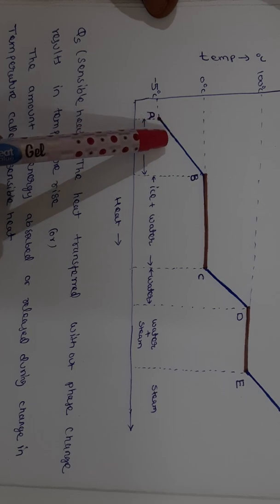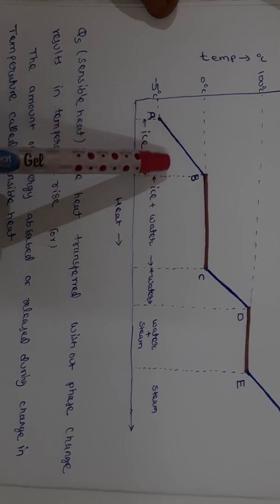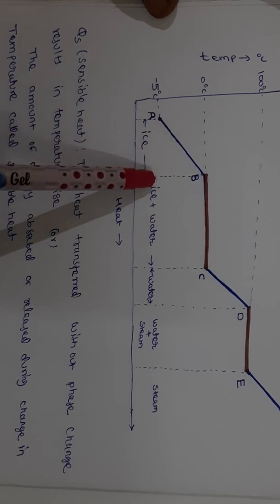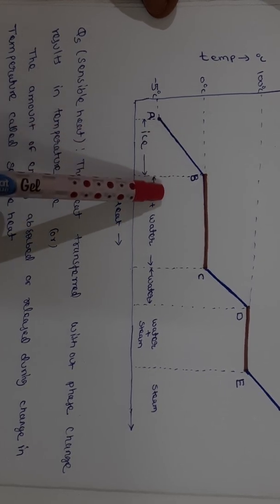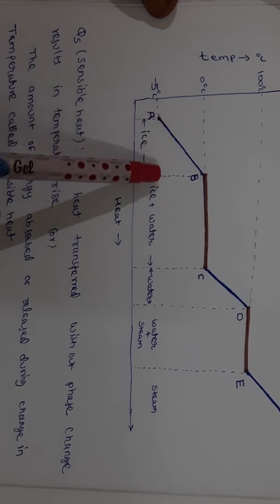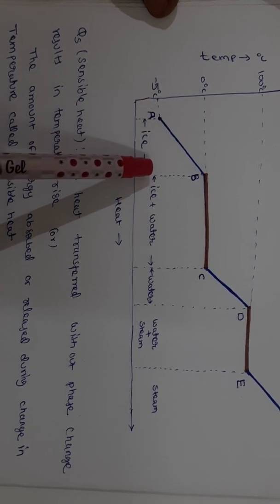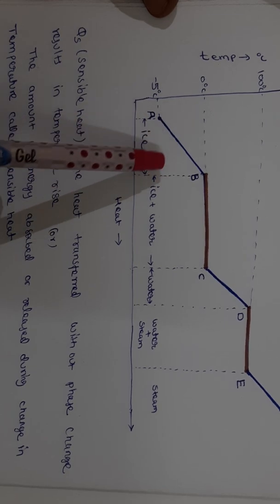This is sensible heat reduction. The temperature decreases, the ice remains in solid state, but the temperature decreases. It releases the sensible heat.